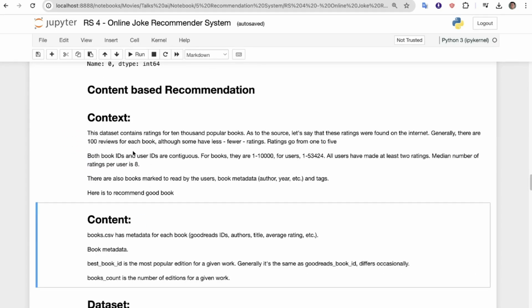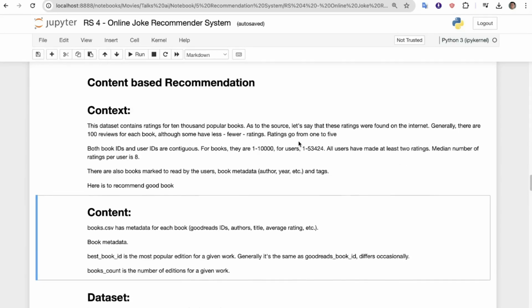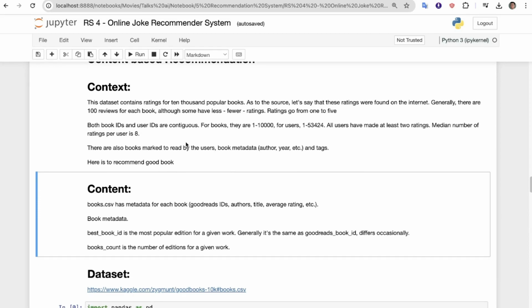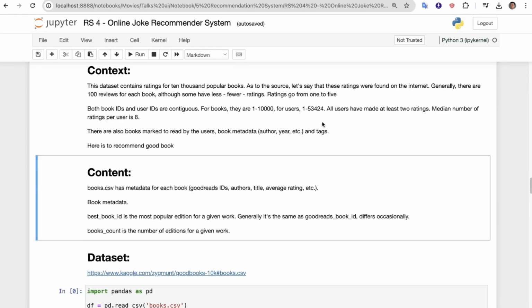Here we have the context for the content based recommendation system. The data set contains ratings for 10,000 popular books. Let's say these ratings were found on the internet. Generally there are 100 reviews for each book, although some have fewer, and ratings go from 1 to 5. Both book IDs and user IDs are contiguous. For books they are 1 to 10,000, and for users it is a similar number.